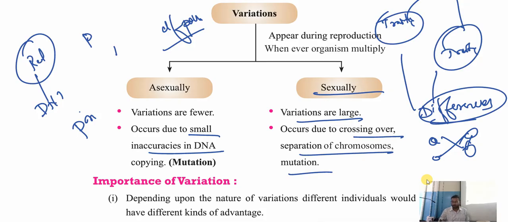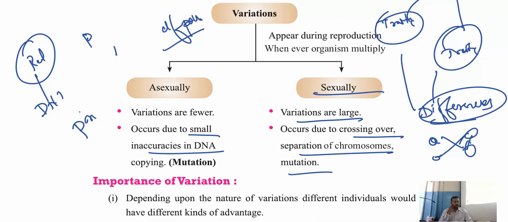I'll explain you. Before this, just write down the sentence. What is mutation? Make a definition. I'll give you the example. What is mutation?